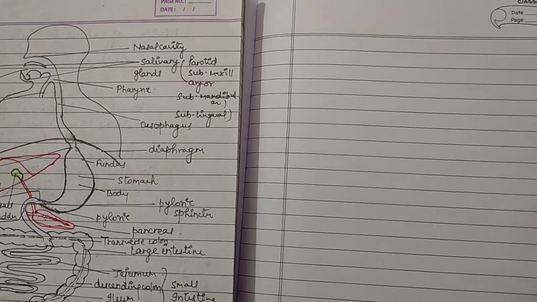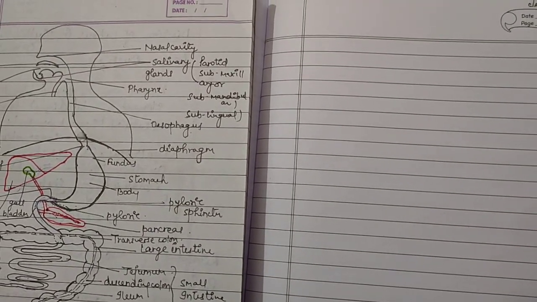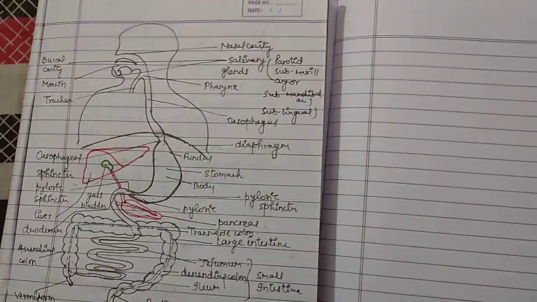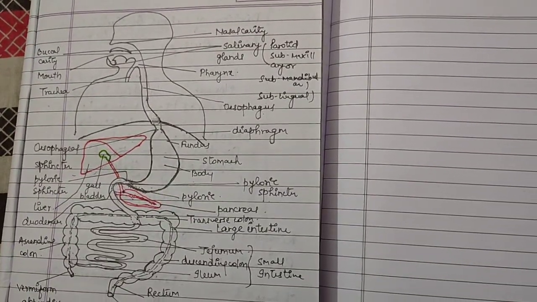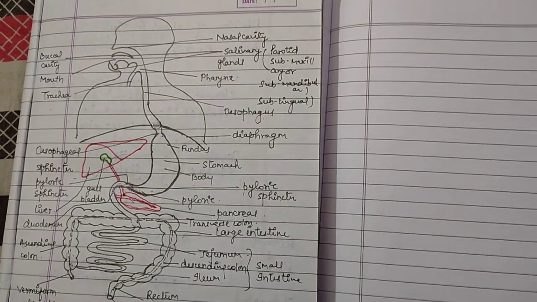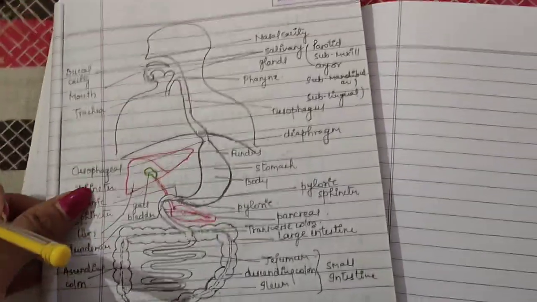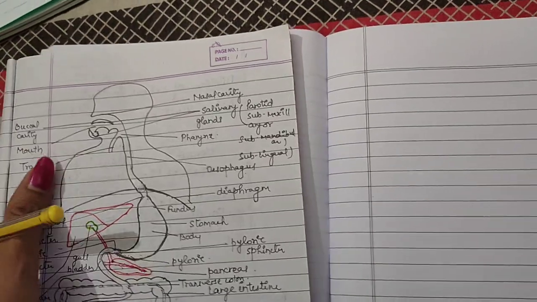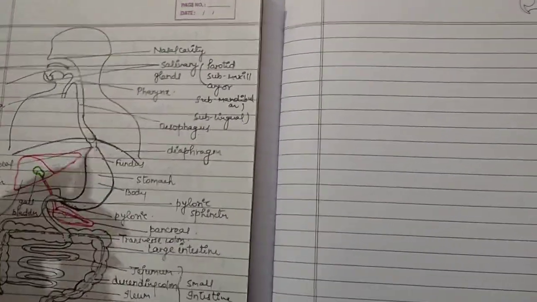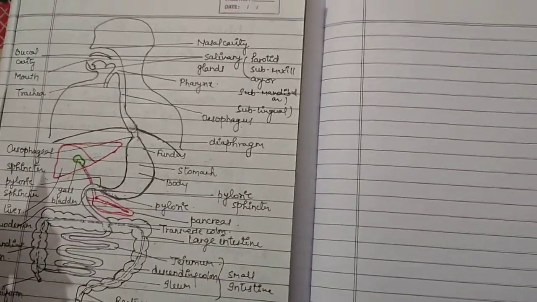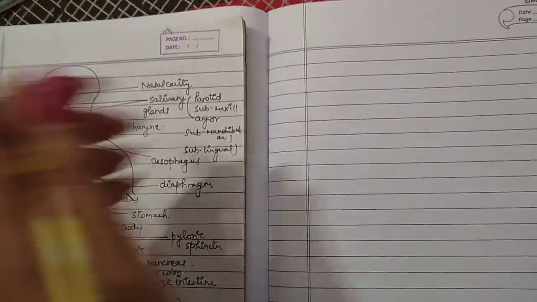Hello students, in this video we are going to discuss the digestion process in humans. As in the earlier video we have seen the diagram of the human digestive system, and today I am going to tell you how the food gets digested by the body.